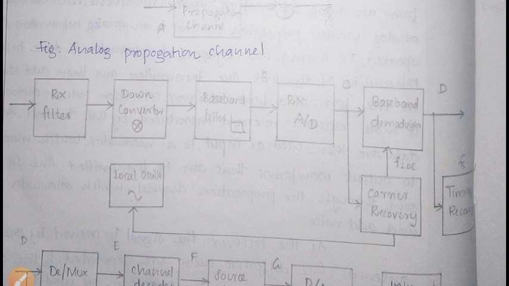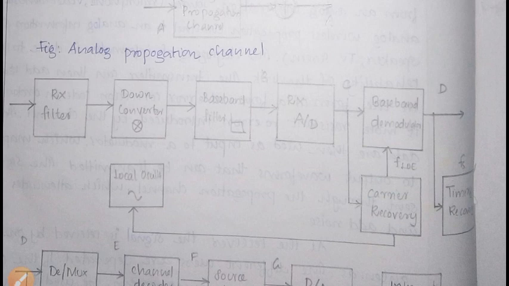Then the baseband demodulator is there. In this baseband demodulation, a soft decision converts the symbols to a bit stream. Then the signaling separates data and signal.